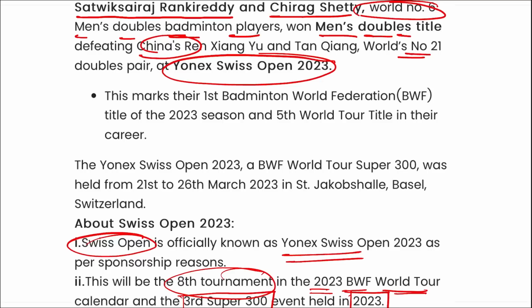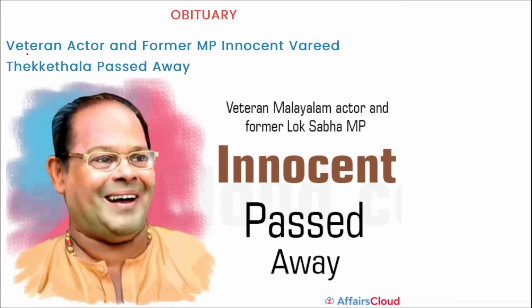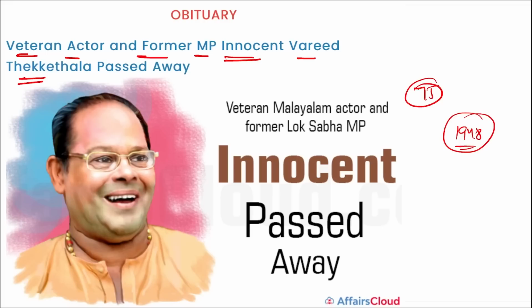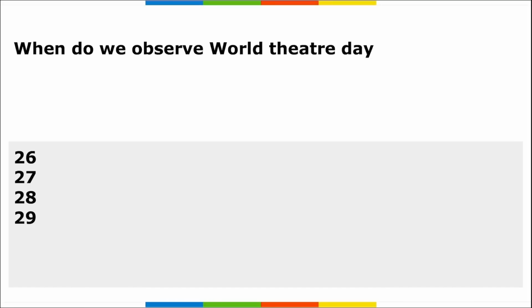Moving on, next is obituary. Veteran actor and former MP Innocent Vareed Thekkethala has passed away. I repeat, Innocent Vareed Thekkethala, an Indian actor and politician, has passed away in Kochi, Kerala at the age of 75. He was born on 4th of March 1948 in Thrissur, Kerala. Alright, and he acted in more than 500 Malayalam films. He was a producer, author, and former member of parliament of Lok Sabha who recently passed away.